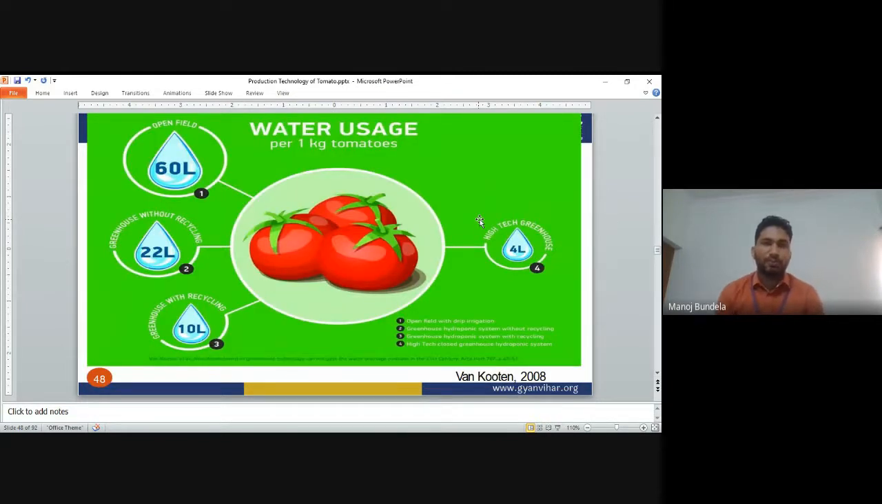Water use per kg of tomato. For 1 kg of tomato in open field, it requires 60 liters of water.